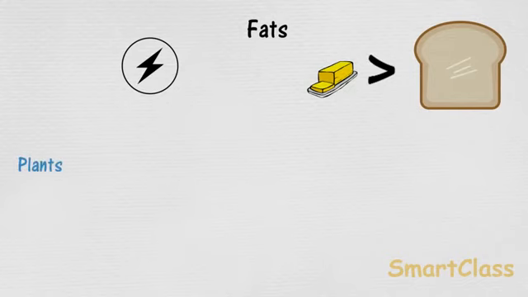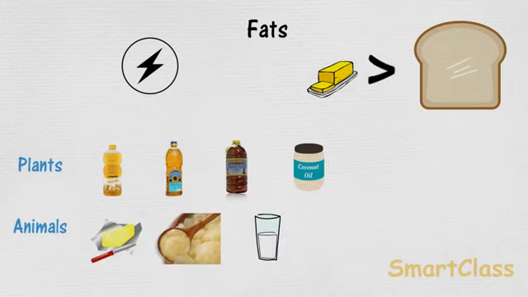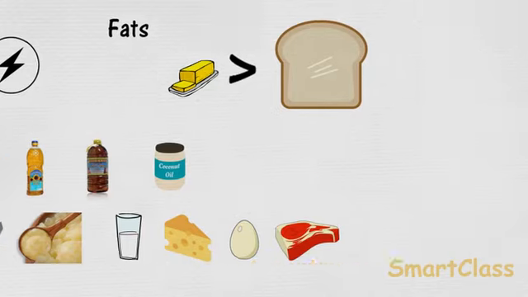Fats can be obtained from plant and animal sources. Plant sources of fats are groundnut oil, mustard oil, sunflower oil, coconut oil, etc. And animal sources of fats are butter, ghee, milk, cheese, eggs and meat, etc. Friends, fats and oils are similar substances. The only difference is that fats are solid and oils are liquid at room temperature.